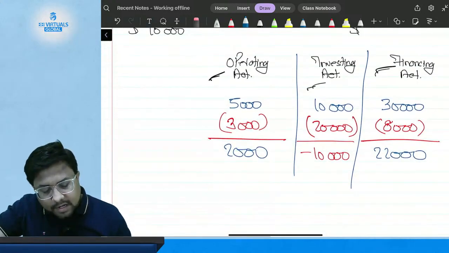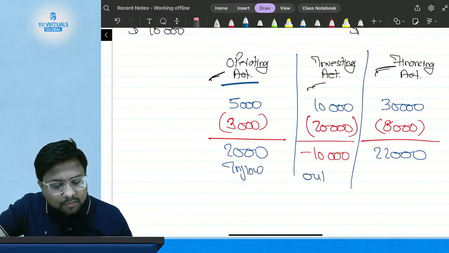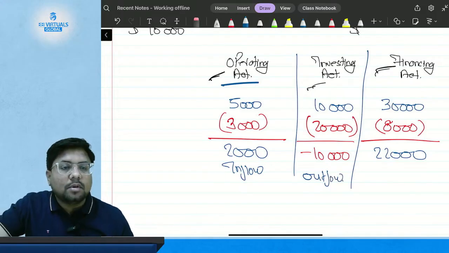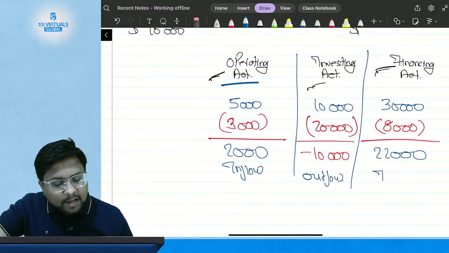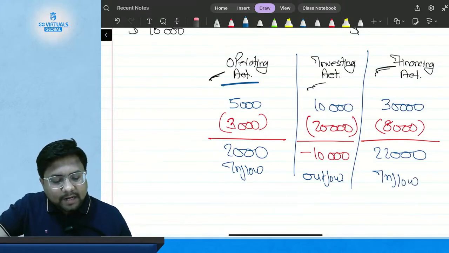So I have an inflow of 2,000 from operating activities. I have an outflow of 10,000 from investing activity, and again I have an inflow of 22,000 from financing activities.